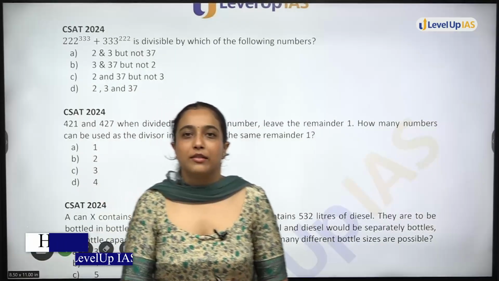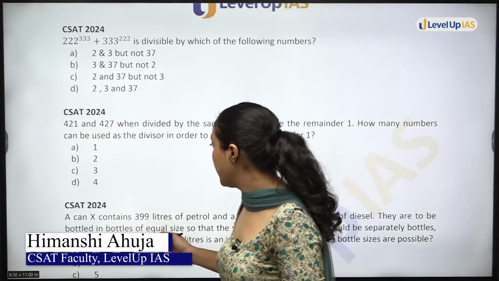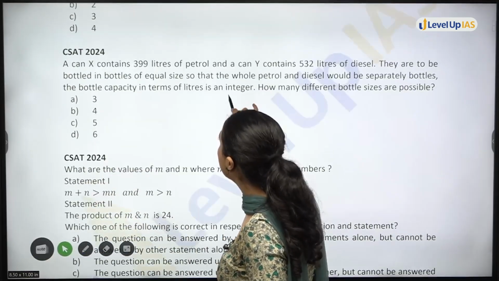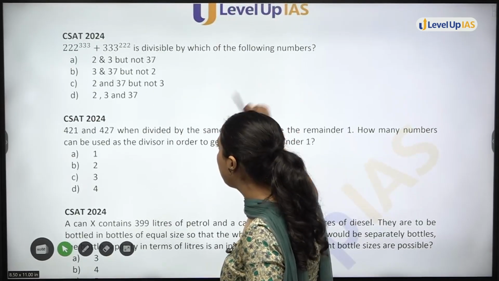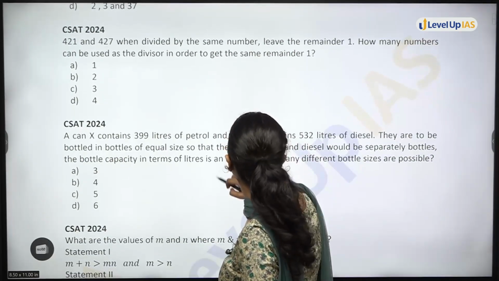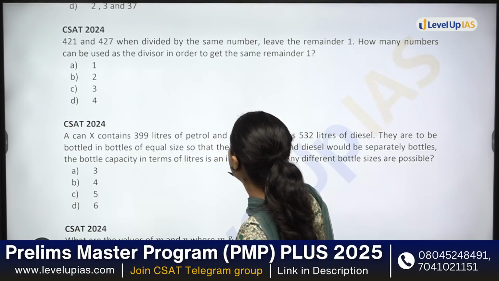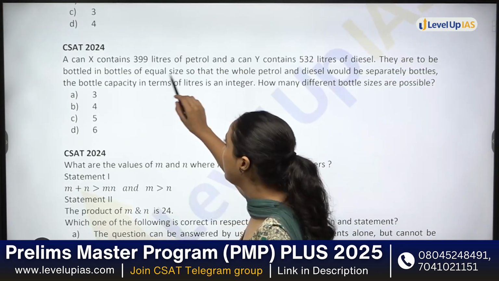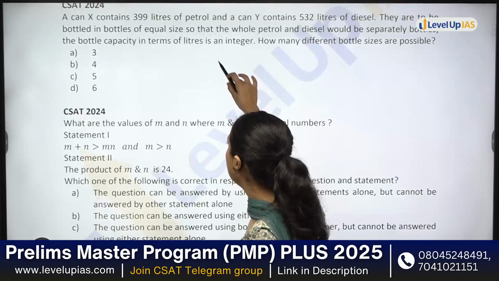All right. So till now we have done CSAT questions till 2022. In the first question in 24, we have seen the rules of divisibility of 2. We saw how to do option elimination. Then you have remainder with HCF. And after that, in this question, we had to find HCF of these two numbers, highest common factor.